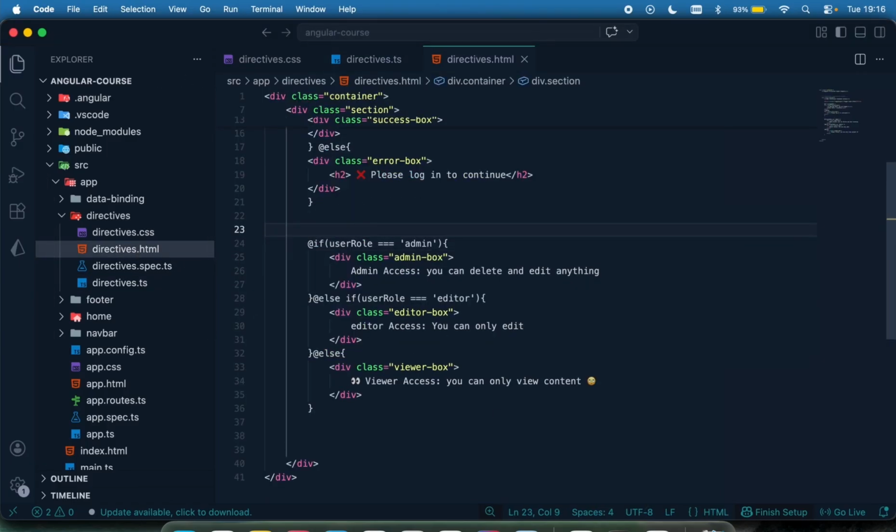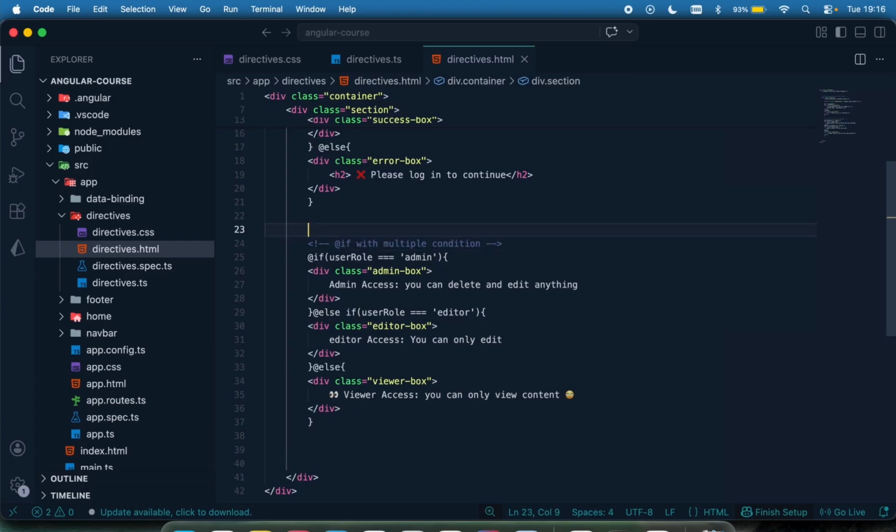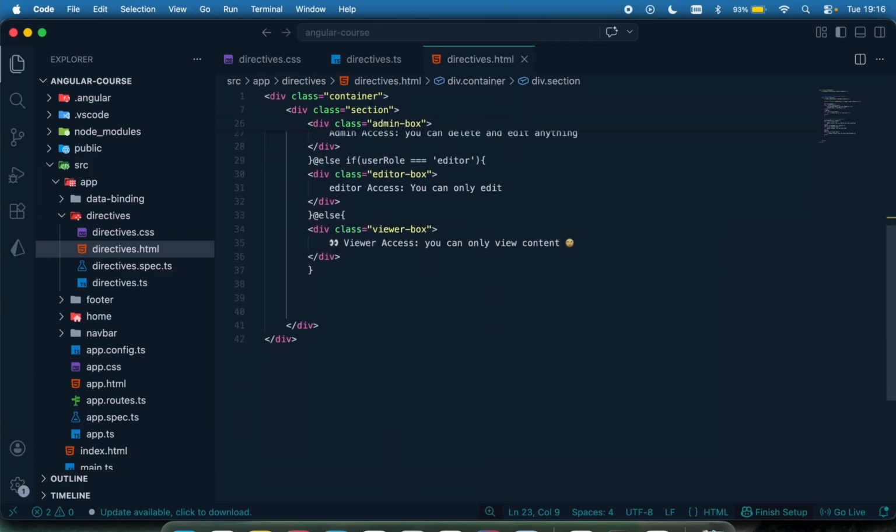Let me just add a comment here to say @if with multiple conditions. You can make it more complex by saying if this is this, and just concatenate a lot of statements right there. Okay, now let's take a look at the older syntax. I'm just going to move right down here.